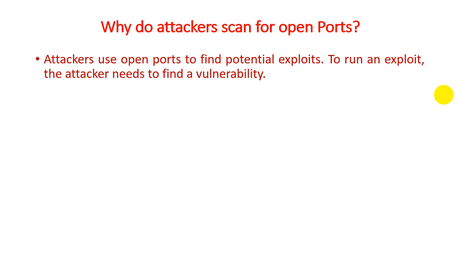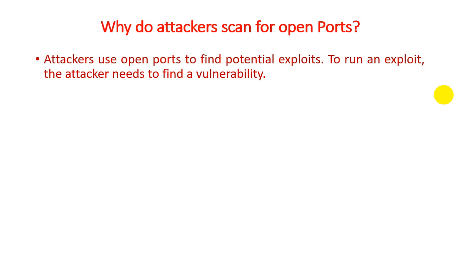Attackers use open ports to find potential exploits to run. The attacker needs to find a vulnerability. In one case, through open ports they scan our computer system, and if they are successful in an unauthenticated scan, which we discussed in our previous lecture, then they gain the results of the unauthenticated scan. They find two pieces of information: operating system vulnerability and software vulnerability. And guys, if a hacker finds those two vulnerabilities, then you know that they can easily hack our computer system.